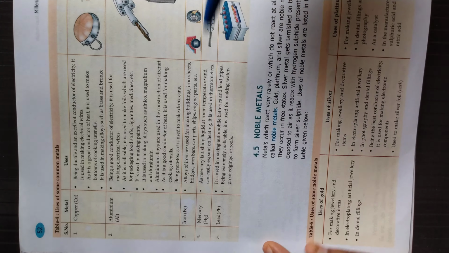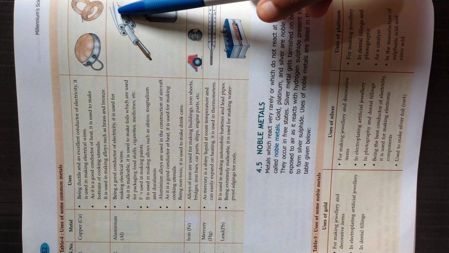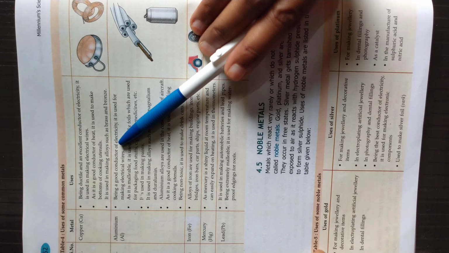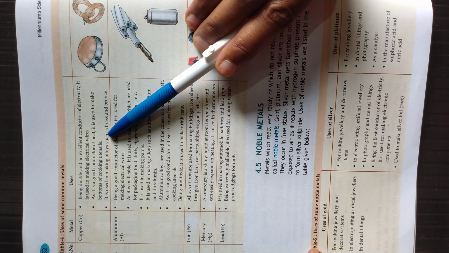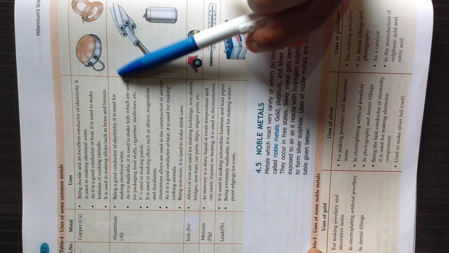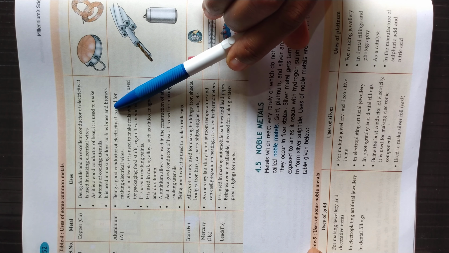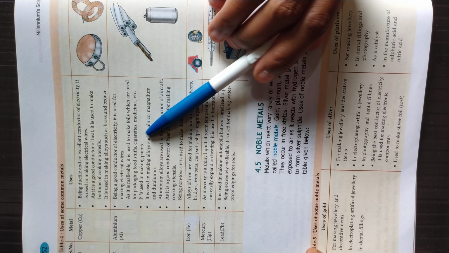Now here we go. There are different types of metal like copper. You can see these are the utensils. Okay, these are the wires. So copper is ductile and a very good conductor of electricity. That's why it is used for making wires and utensils. It is also a good conductor of heat, and it is used for making alloys like brass and bronze.